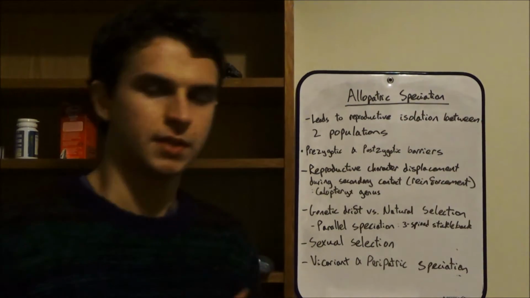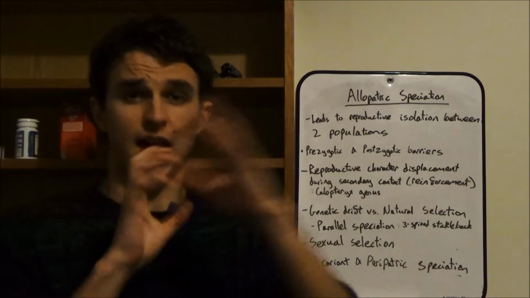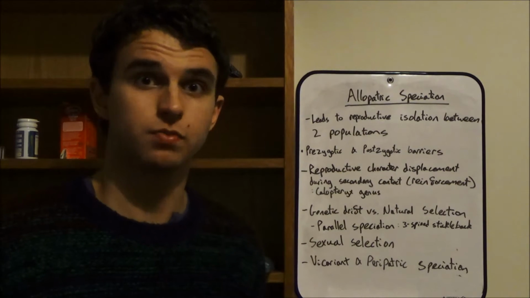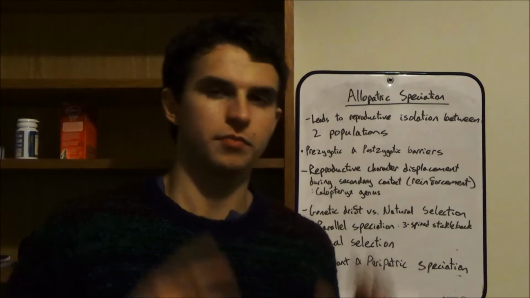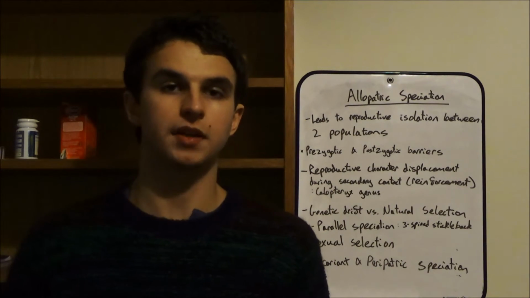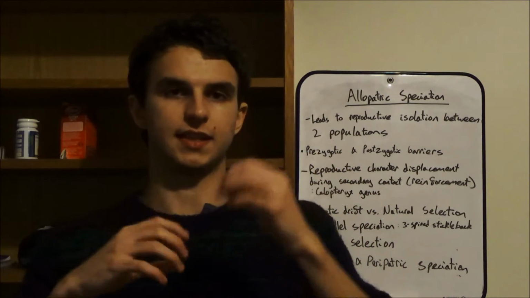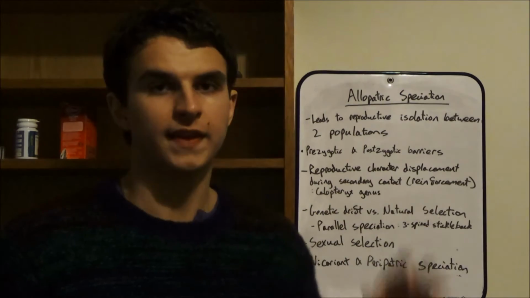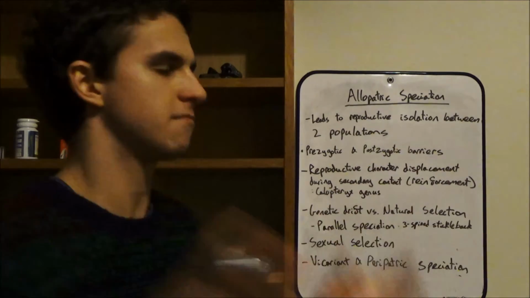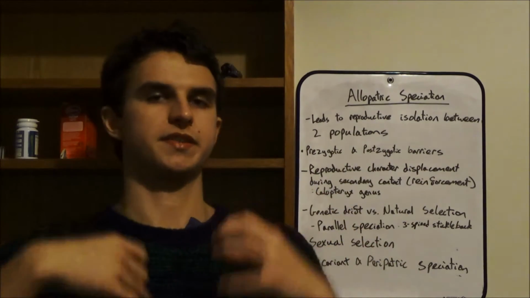So that's another barrier. There are also other mechanical barriers, so the structure of the sex organs, for example, may be different, so to put it lightly, it just won't fit. Sorry. So that would make two species incompatible, so another prezygotic barrier. Another prezygotic barrier is gametic factors. The sperm and the egg usually attract each other by releasing chemicals. They move along chemical gradients. The chemicals involved in this process between different species may be slightly different, so that means the sperm of one species won't recognise the egg of the other species, and vice versa.